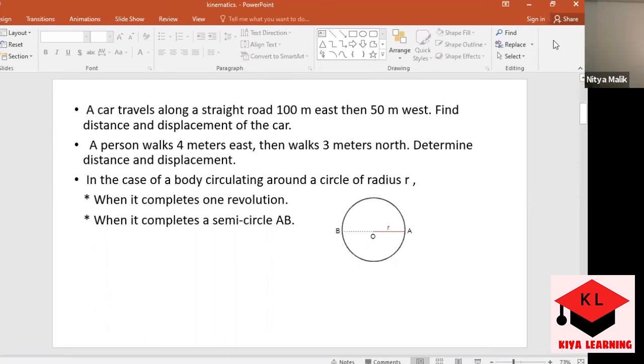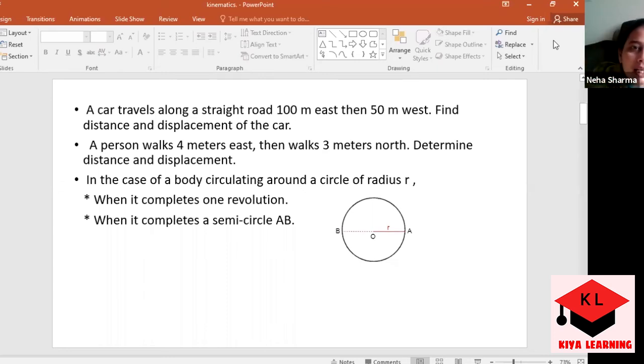The distance would be 150 meters. Exactly. And the displacement would be 50 meters. Exactly. Because the total path covered will be first 100 meter and then 50 meter, so the total will be 100 and 50. But for displacement, we consider the path between the initial and the final position. We just have to connect it with a straight line, which comes out to be 100 minus 50. So you know the answer and you know the concept.